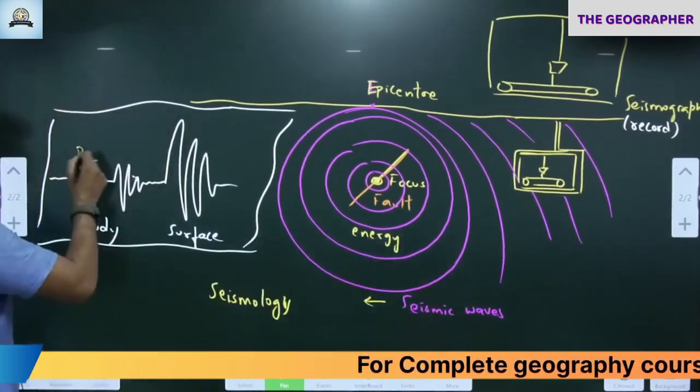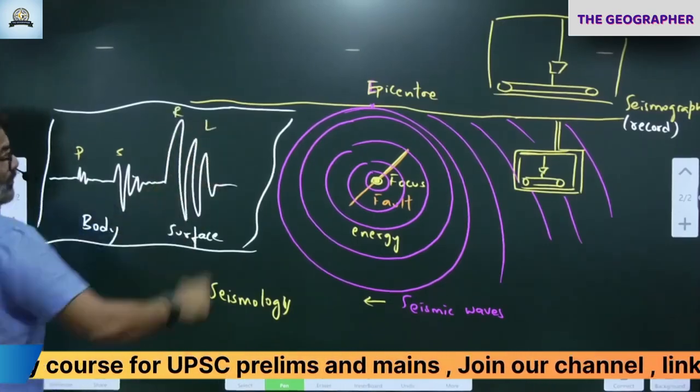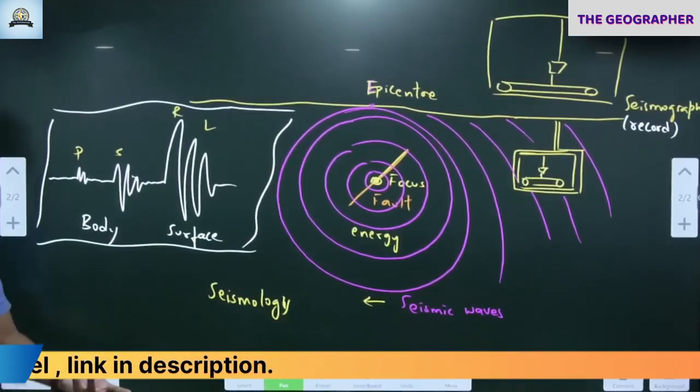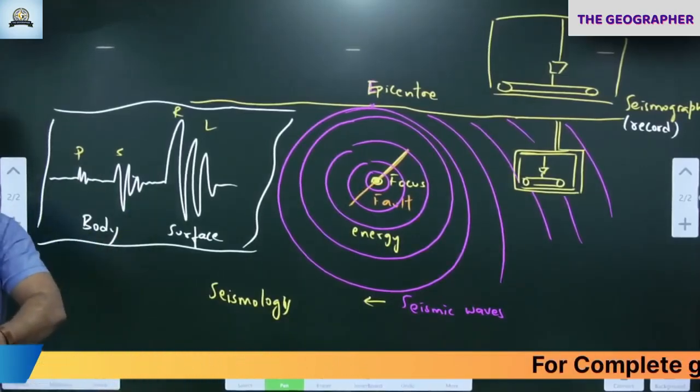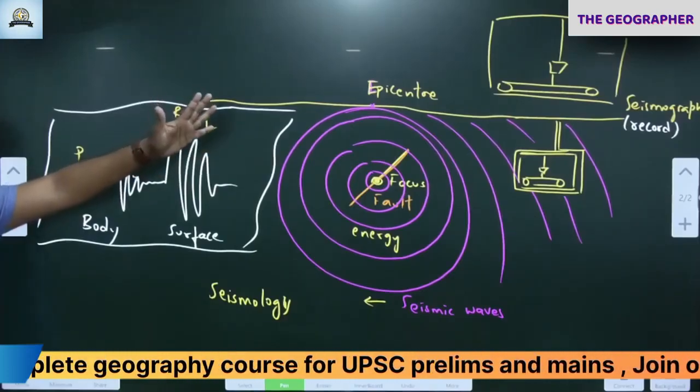Body waves are again primary and secondary. Surface waves are Rayleigh and Love. Like this we have multiple waves. So the scientists will come to know. We are not going inside. I'm just noting down the vibration on the surface.